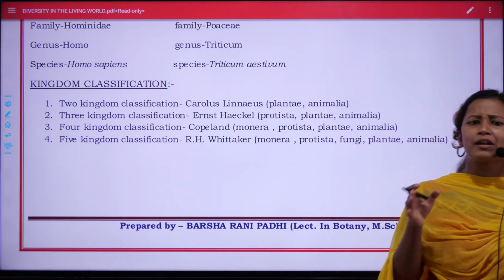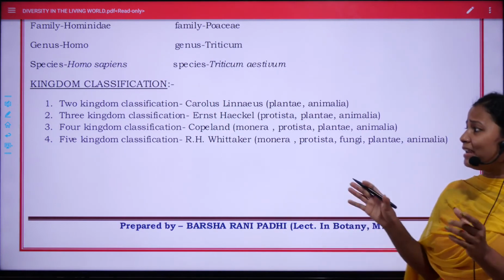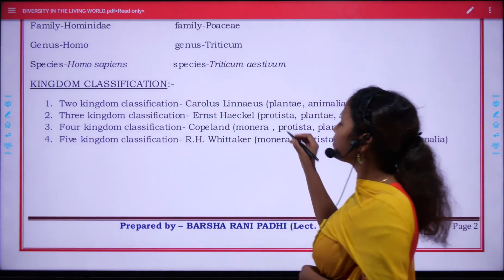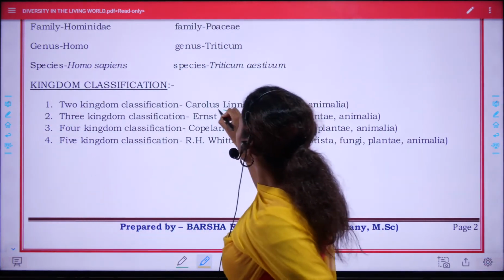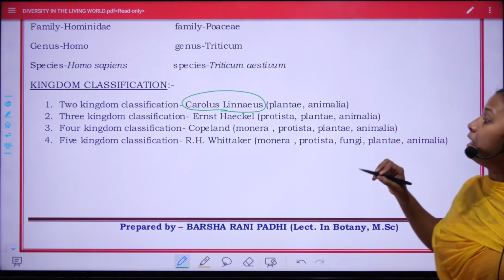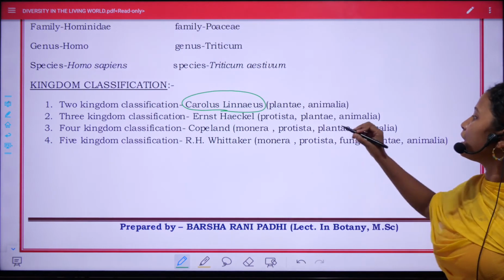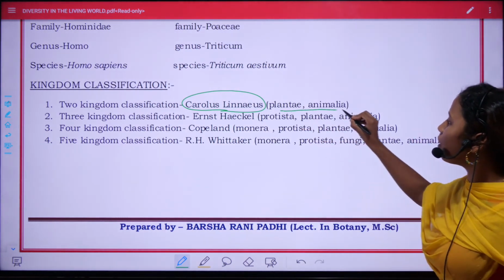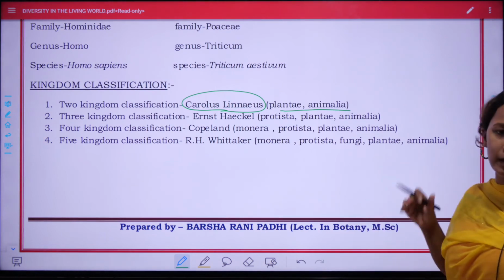Again, plants were categorized as monocots and dicots. So the first valid classification was given by Carolus Linnaeus. Hence, he is known as the father of taxonomy. Linnaeus gave the two kingdom classification, according to which he divided all living organisms into two groups, that is Plantae and Animalia.